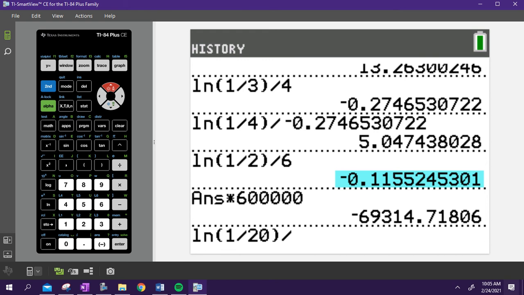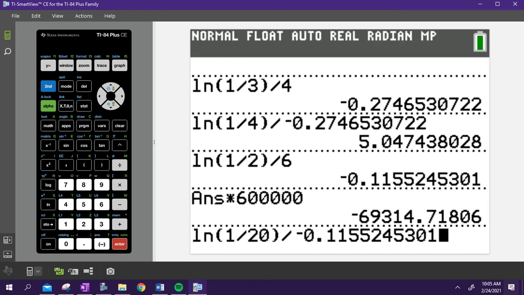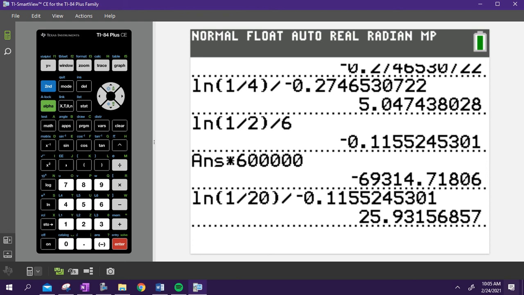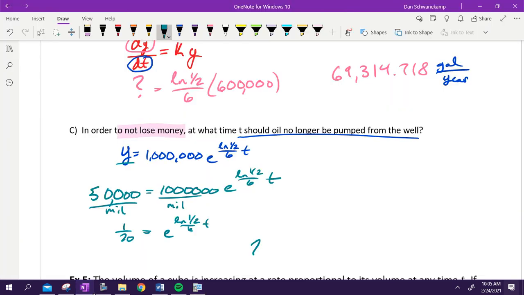Be careful when you type this in because there's a lot of places you could have made a mistake as you typed it in. But that's going to be my answer, 25.932. Again, I took the natural log of both sides, and then I divided by that K, and that will tell me time. It would be years, definitely not gallons. That would be ridiculous because we were solving for T and not Y. Questions there?